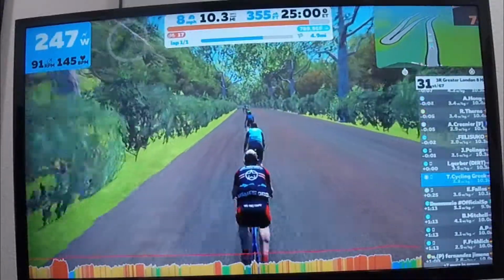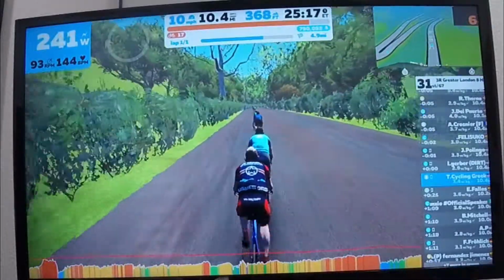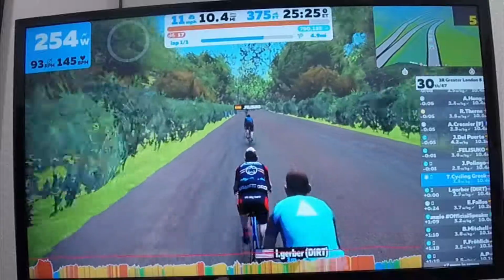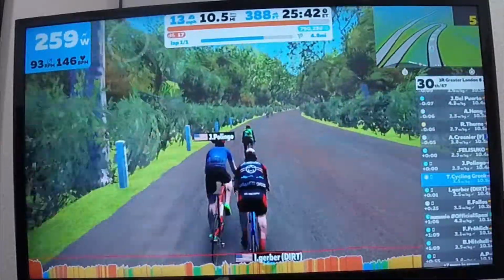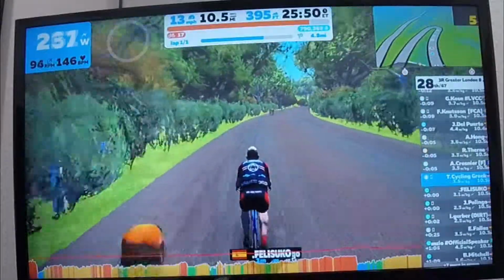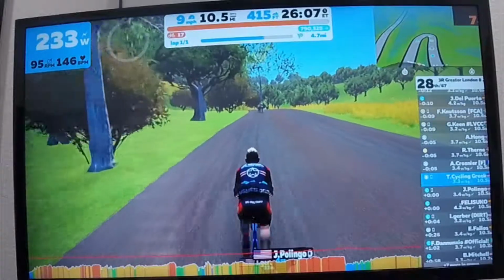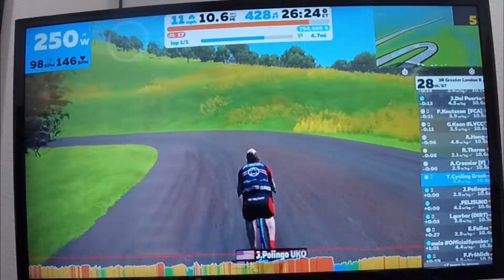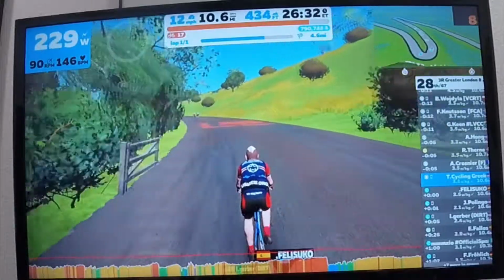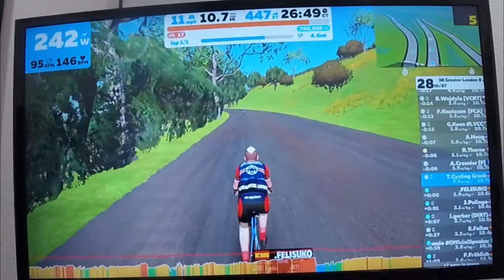That means I have to keep the power high and even and keep that consistent all the way to the top. That's a tall order because what happens is I start to feel good a little bit. I add a few more tenths of a watt per kilogram, hold that for a bit, and if I hold on to it a little too long, then I have to slow significantly, and I had to do that a couple times. You actually just saw where that happened, where I had to slow down and I went to about 2.5 watts per kilogram. And then I started picking up again, I started passing some people.